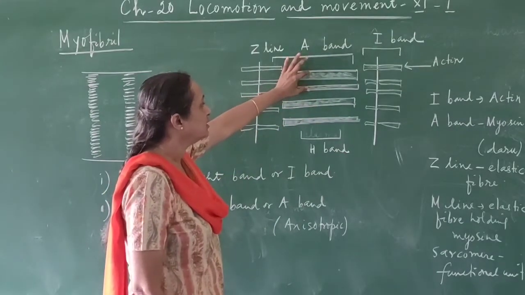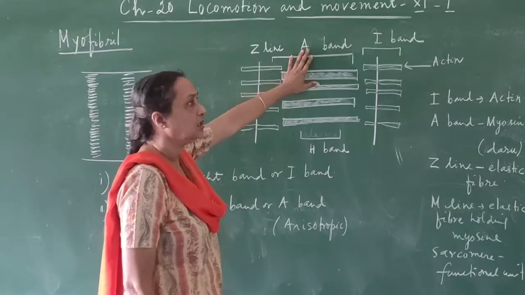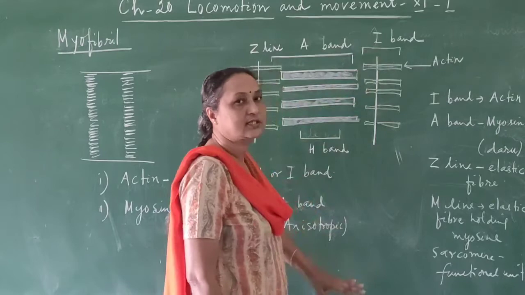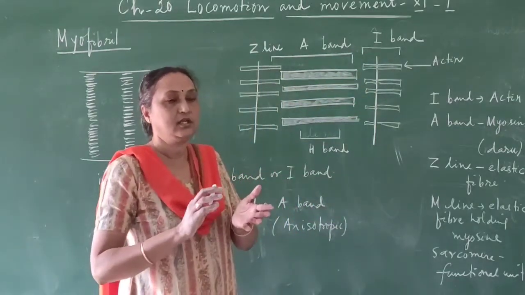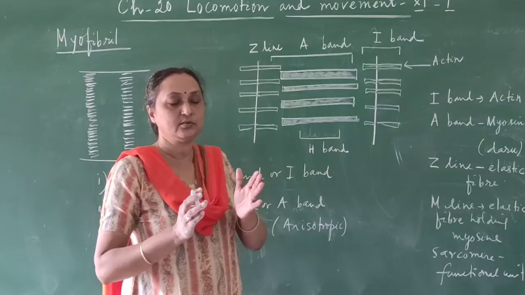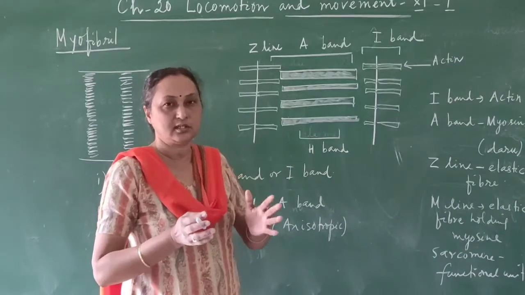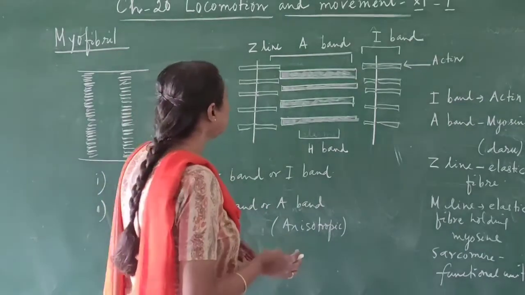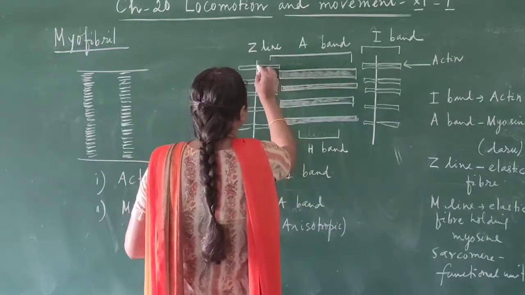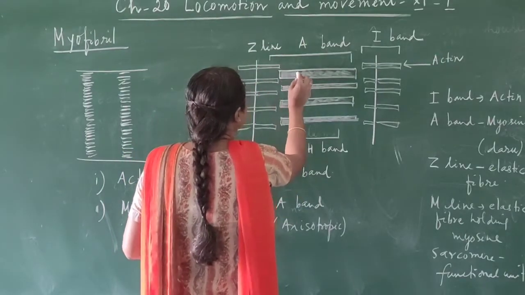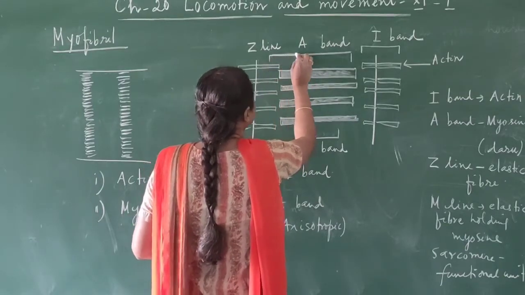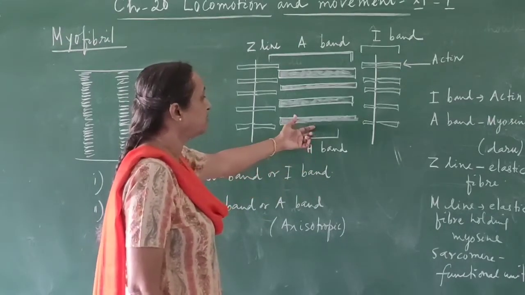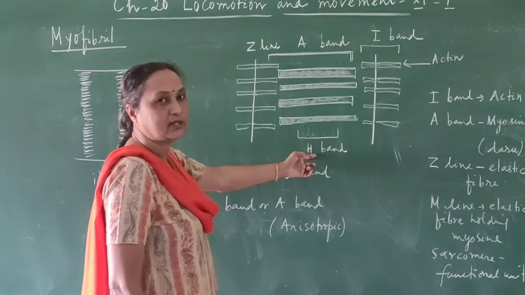These myosin proteins are called the A band, and where the actin protein is present, that is called the I band. In the skeletal muscle you can see the actin and the myosin are arranged parallel to each other, or they are overlapping each other, not completely but partially. Where the actin and the myosin both are present, this total is called the A band, and the middle portion where only the myosin is present is called the H band.